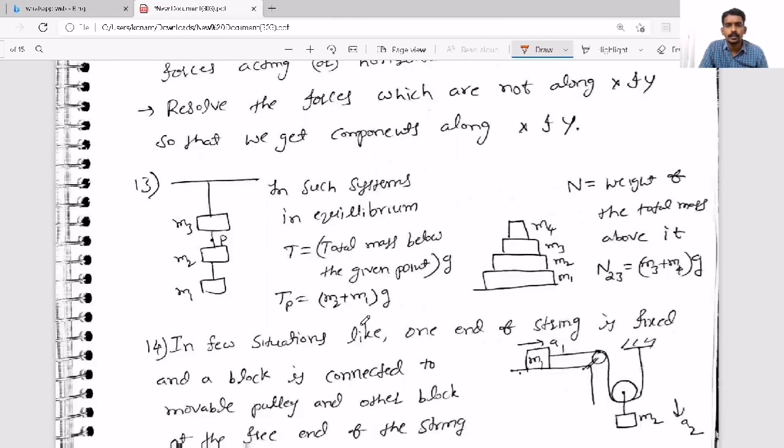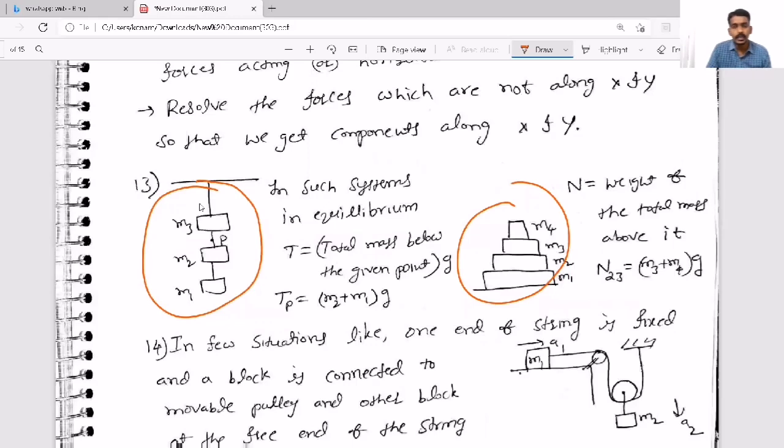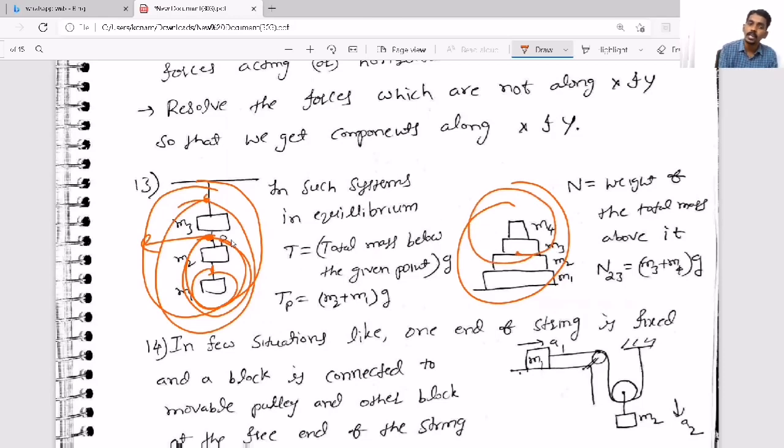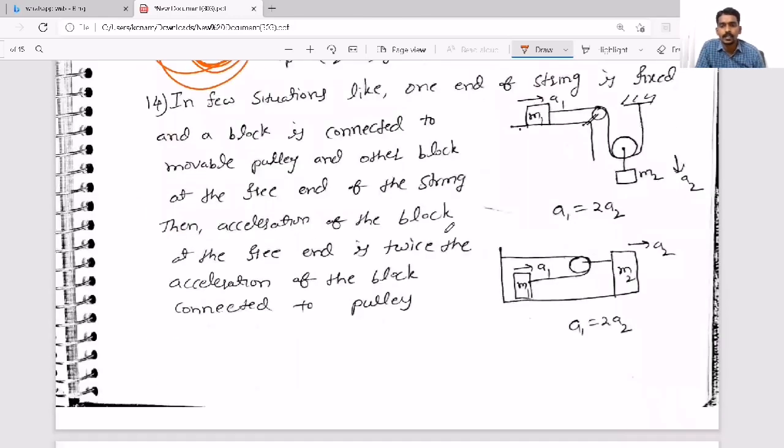Now, see, if there is a system in equilibrium like this, like one block upon the other one, or one block suspended from the other one, then tension at any point means the total weight hanging from that point. Here tension means this weight, here tension means this weight, here tension means these three weights. But normal reaction means the total weight above it, here total weight below it, here total weight above it. Here normal reaction means total weight above this point. So that is the difference between the case of tension and normal reaction when the system is in equilibrium.